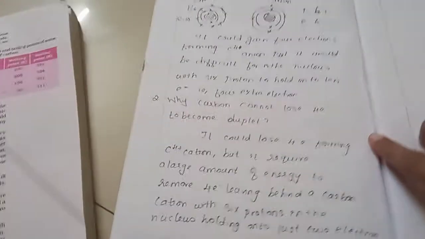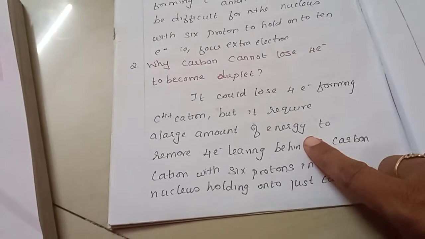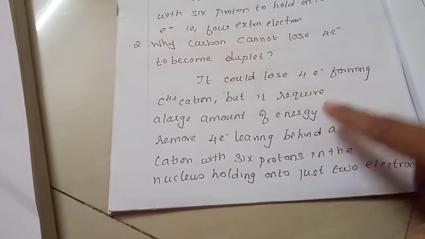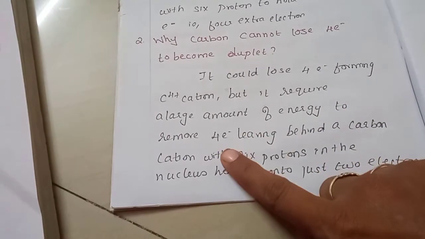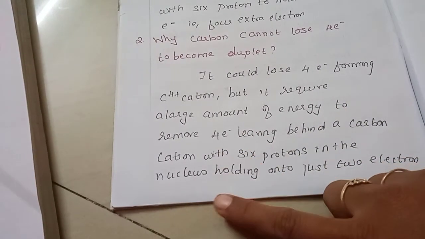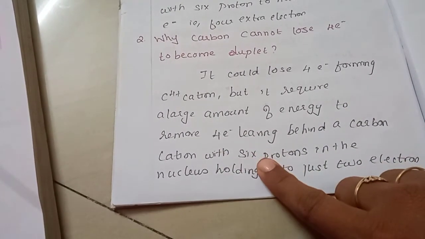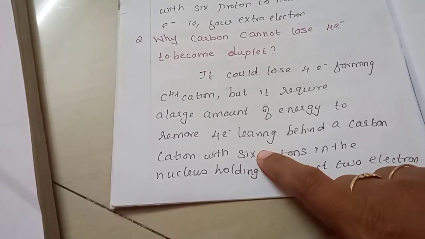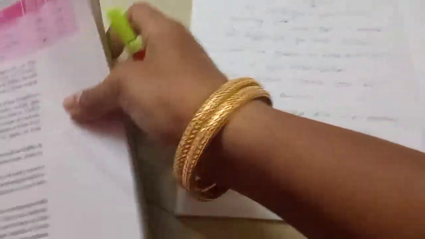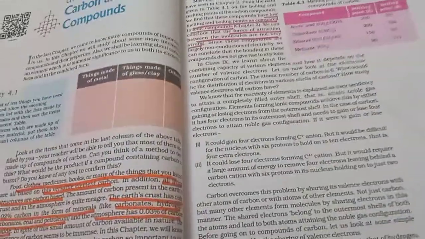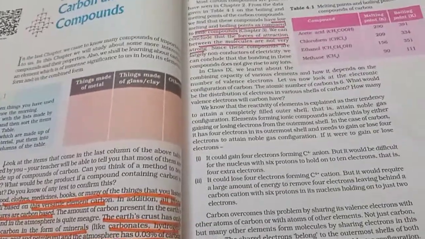This is also not possible, because we would have to spend a lot of energy to remove 4 electrons, leaving behind 6 protons. So carbon can neither gain 4 electrons nor lose electrons. Hence it forms covalent bonds.